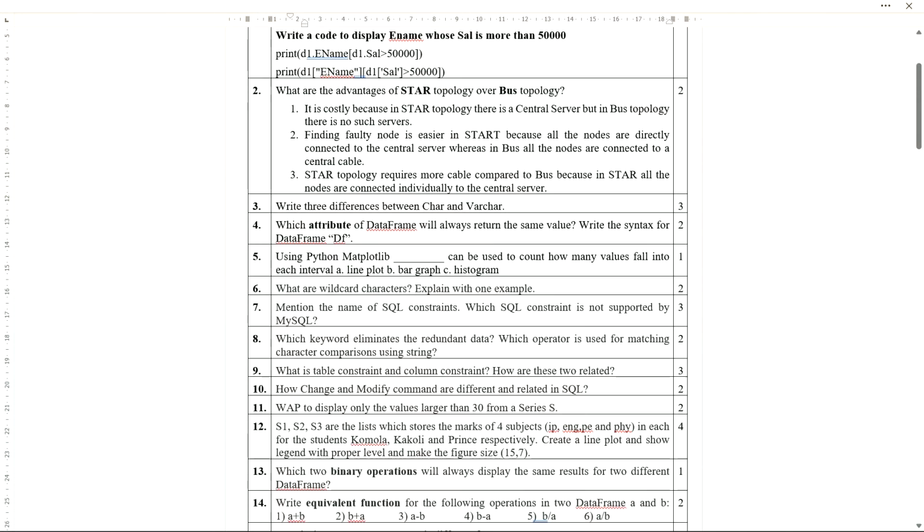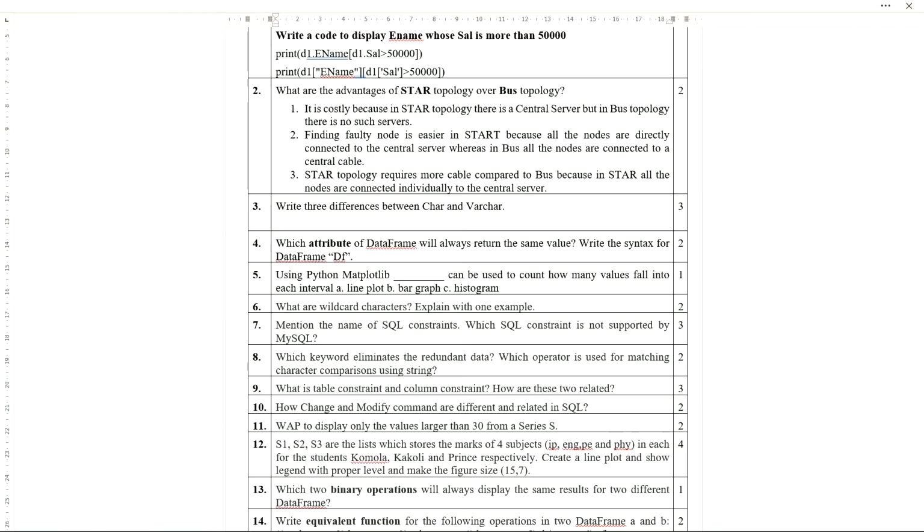Now, the next one, that is third number question, is: write 3 differences between char and varchar. This is a very easy question, and also a very common question which we have seen many times in the board exam. One more thing you must remember: whenever you write differences for this type of questions, you must write in tabular form. Although here I am writing point wise, you need to remember to write in tabular form. So first one, you can write